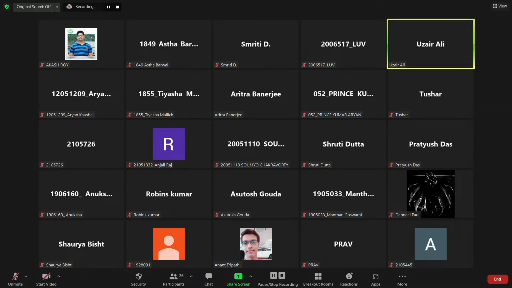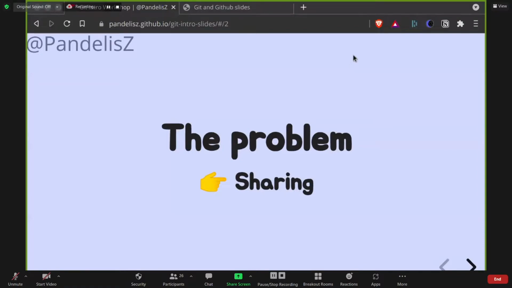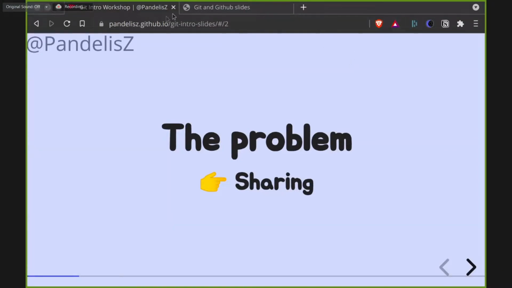So without wasting any time, let's get into the session. The thing which we are going to look into now is Git and GitHub. Git and GitHub are two interrelated things. We'll look into them in detail.